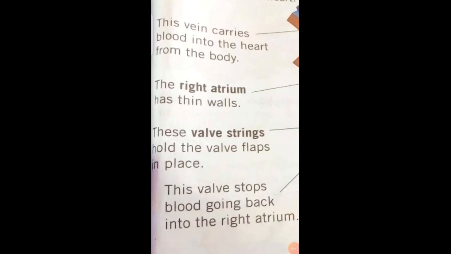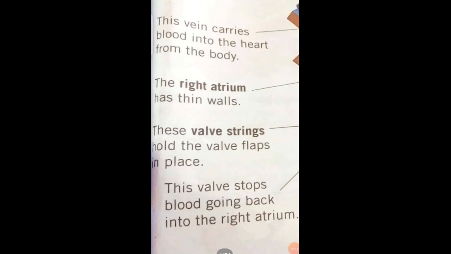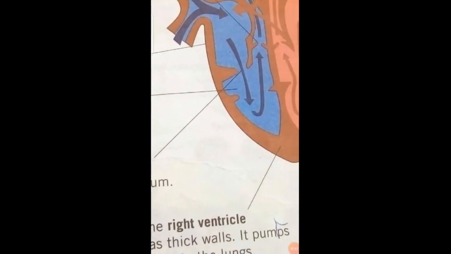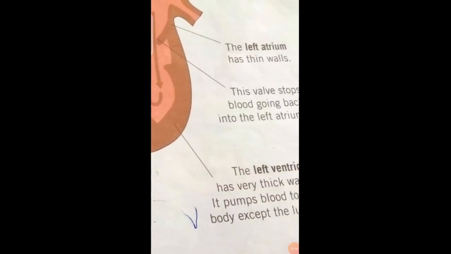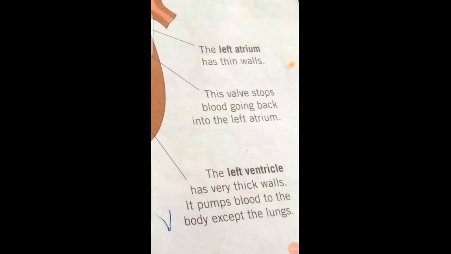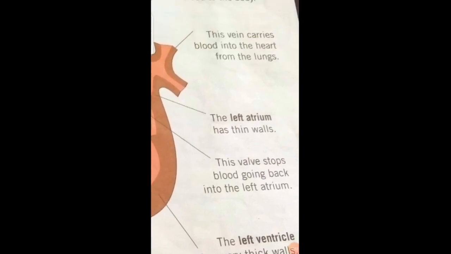Then you will see the valve strings hold the valve flap in place. The valve stops blood going back into the right atria. This is the right ventricle which has a thick wall. The left ventricle, which also has a thick wall, pumps blood to the body except the lungs.